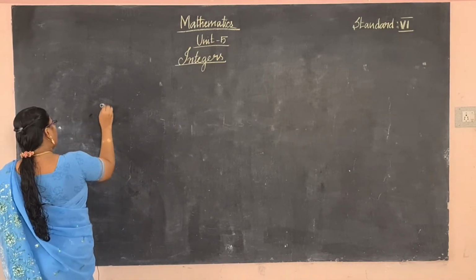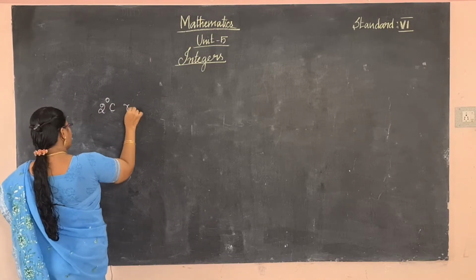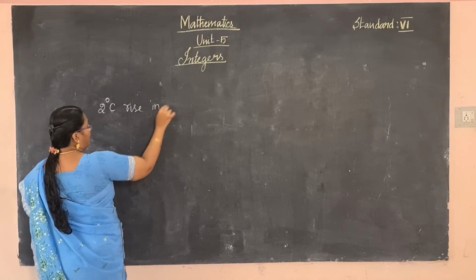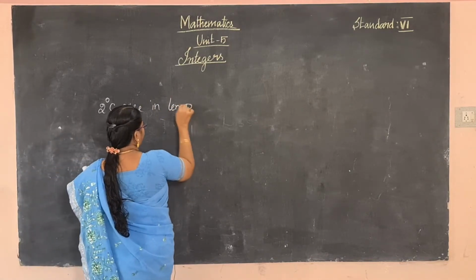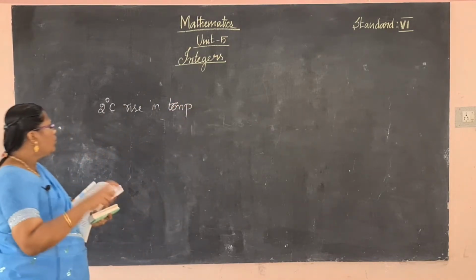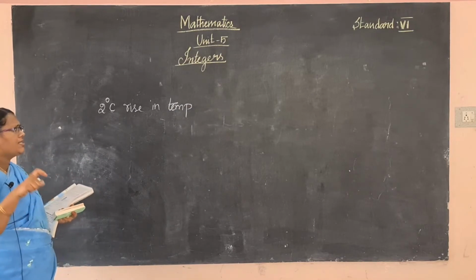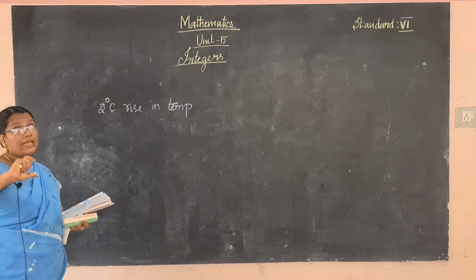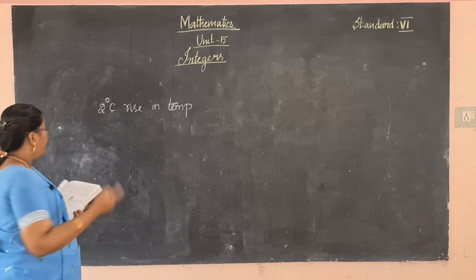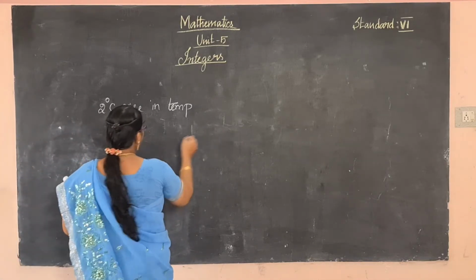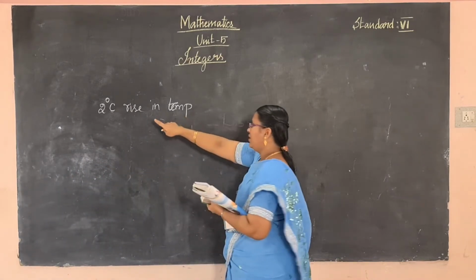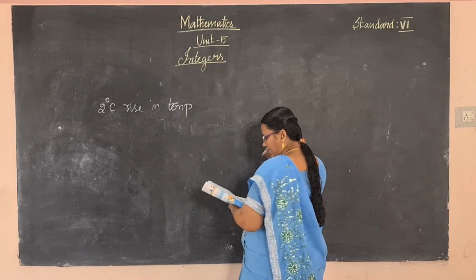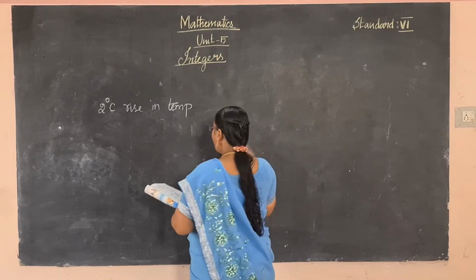So 2 degrees Celsius rise. What is meant by rise? Rise in temperature. Okay. So 2 degrees Celsius rise in temperature. What is the meaning? So 2 degrees Celsius is increased. Is it? And then next one. What is the opposite of rise? Decrease, is it? Decrease or fall.